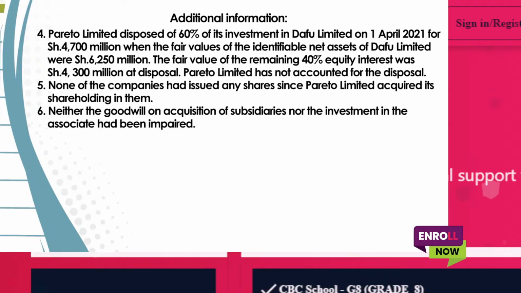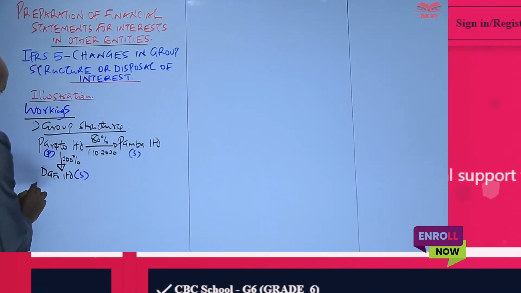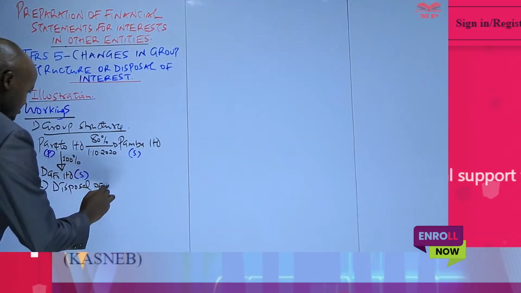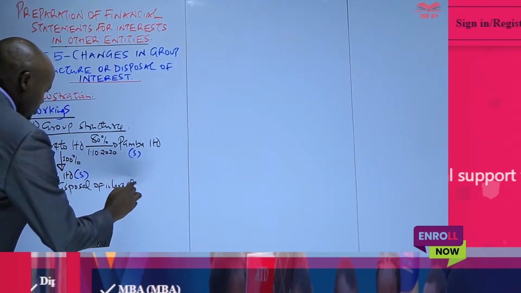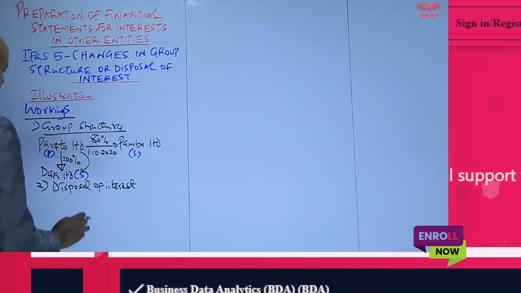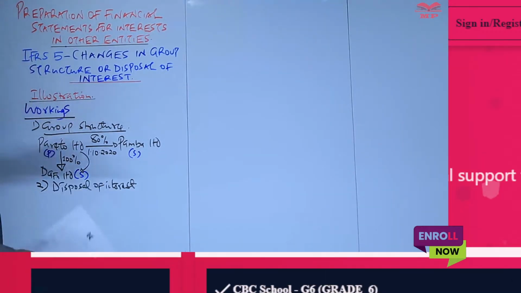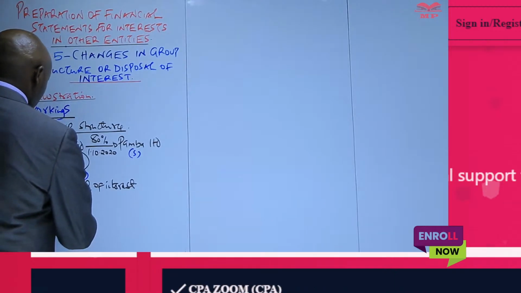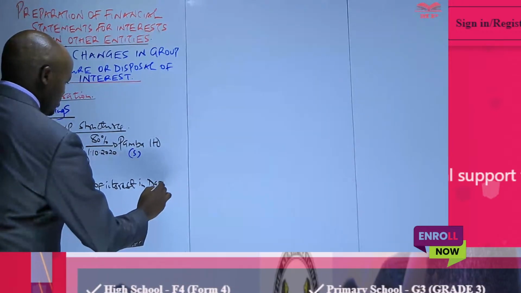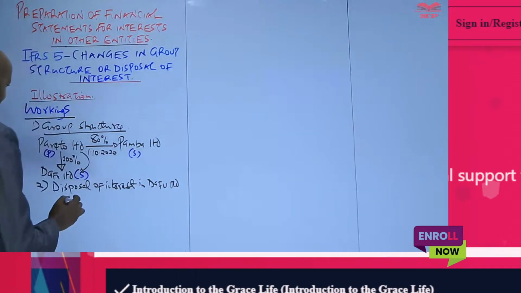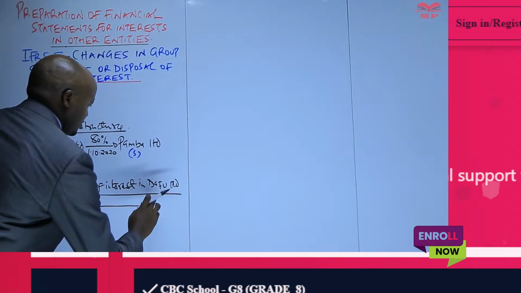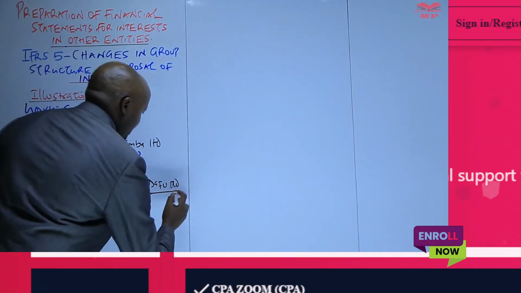So that is the information about disposal of interest, whereby we are told Pareto Limited disposed of 60% shareholding in DAFU Limited. Automatically, this particular disposal of interest usually takes place during the current financial year.